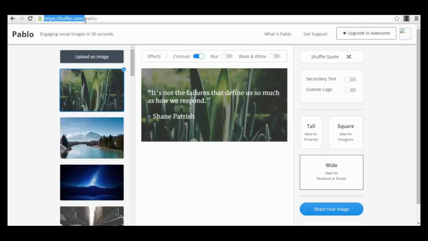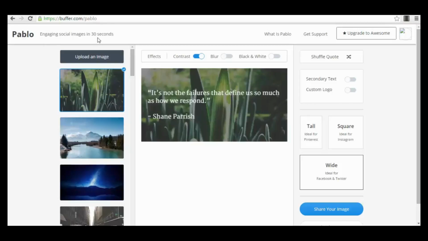You can log in with your Facebook account already. Why? Because it's a very powerful tool also for automatic scheduling your posts and different tasks that you can automate for your social media accounts. So the app is called Pablo. It's buffer.com/Pablo, as you can see here. Its motto, it's very nice: engaging social images in 30 seconds.